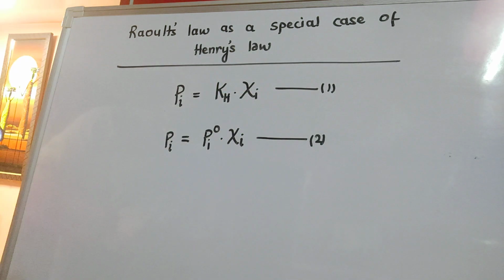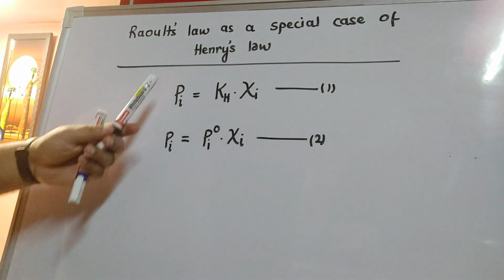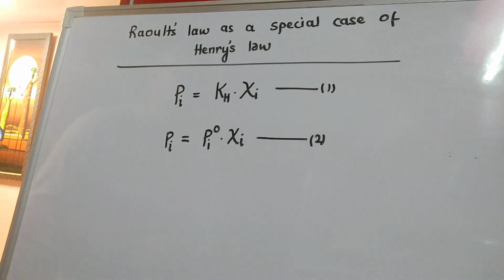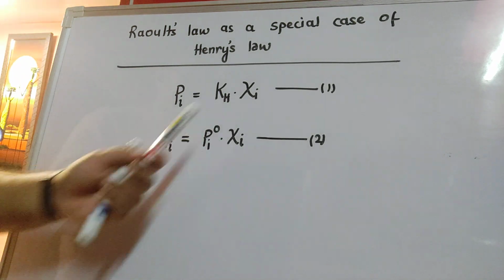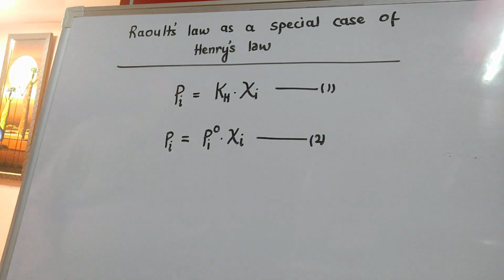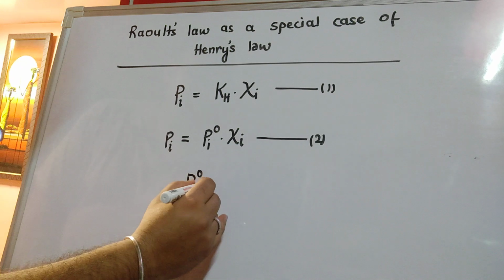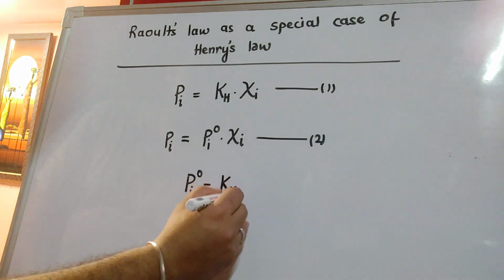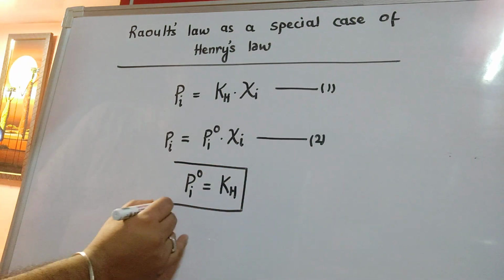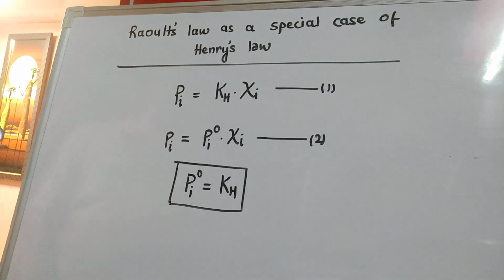Otherwise, the two equations look very similar to each other. So if it is asked under what condition Raoult's law becomes a special case of Henry's law, we can say that when pi degree takes the value of KH, then Raoult's law becomes a special case of Henry's law.